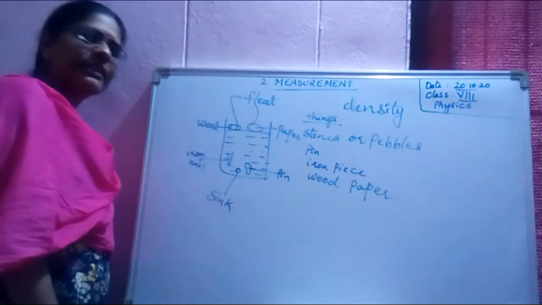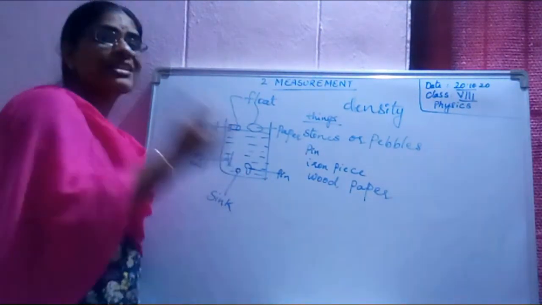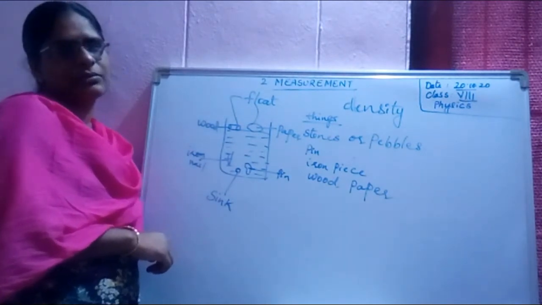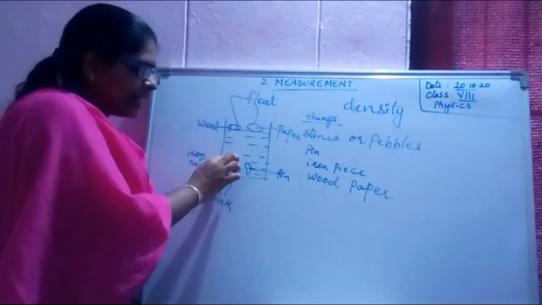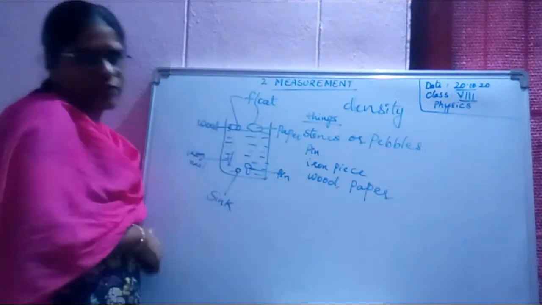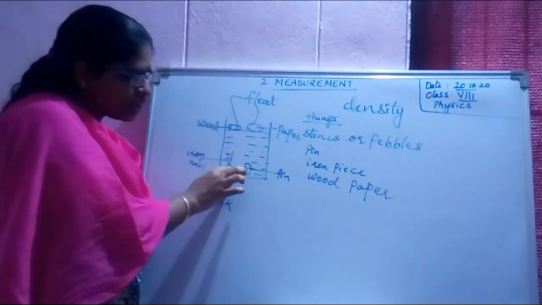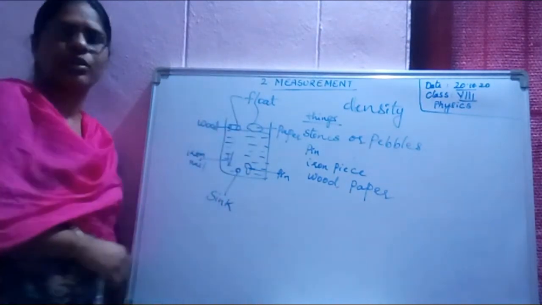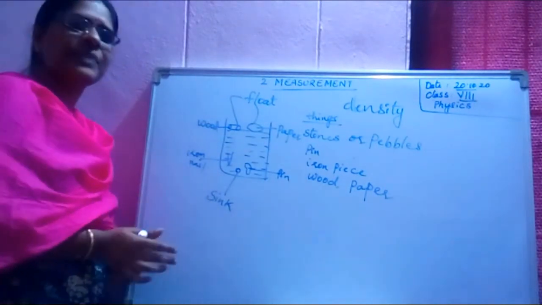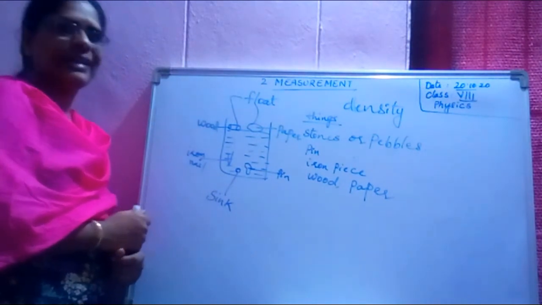Density is that property that differs from one substance to another. Your iron nail is not similar to your paper. Your pin is not similar to the wood. Stone is not similar to the wood. To differentiate one substance from the other, we use a term called density.